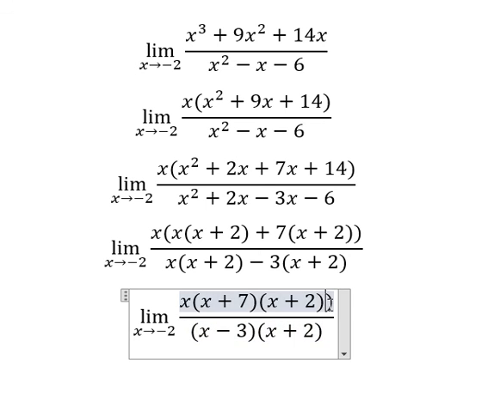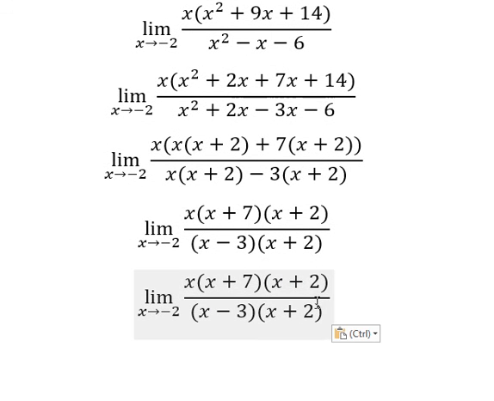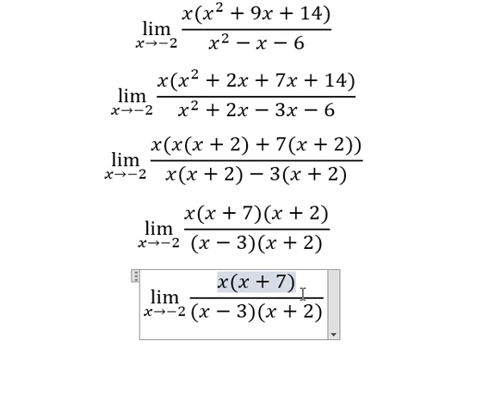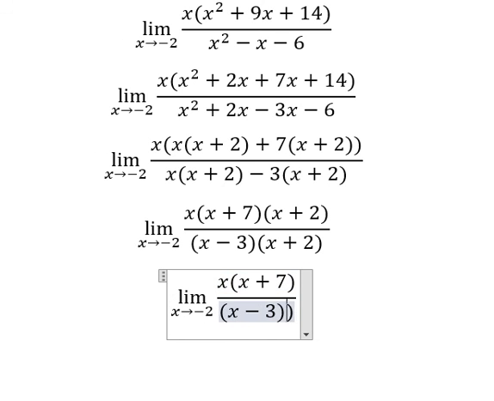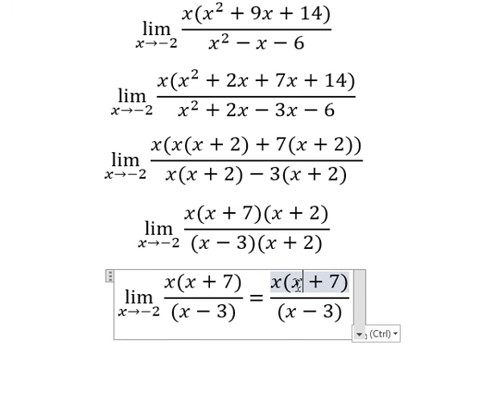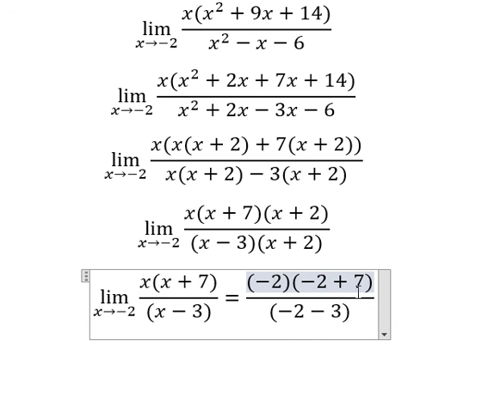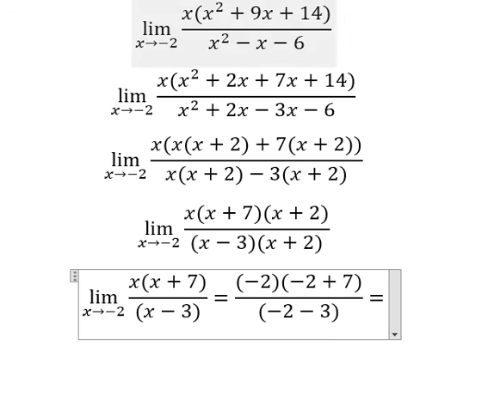Now we can simplify s plus 2 on numerator and denominator. So I will put negative number 2 on here, and we have the final answer. And we have number 2.